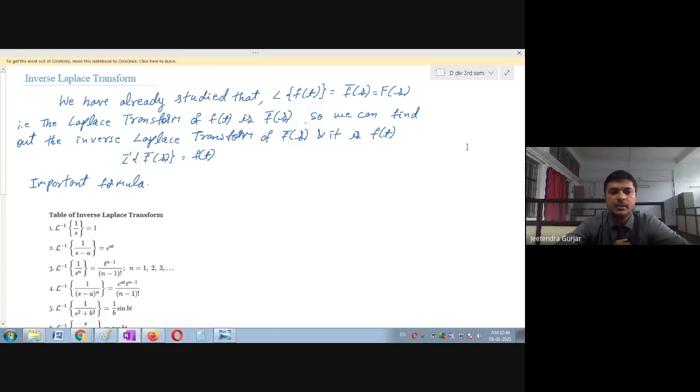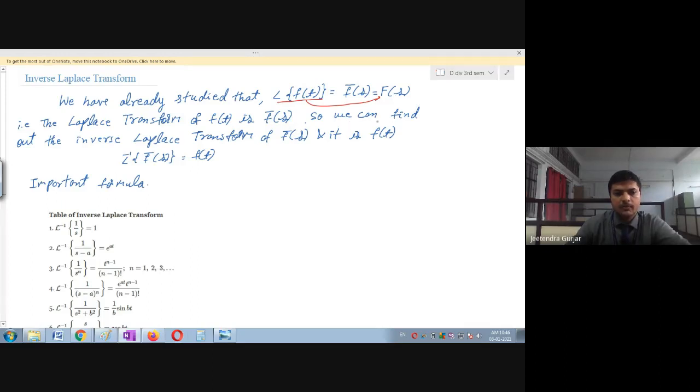What it says, we have already studied that the Laplace transform of f of t is equal to F of s. Am I right? So already we have done this. Laplace transform of functions, we have seen so many examples, right? We have done the transformation. Then it says that this f of t we are going to calculate from F of s.